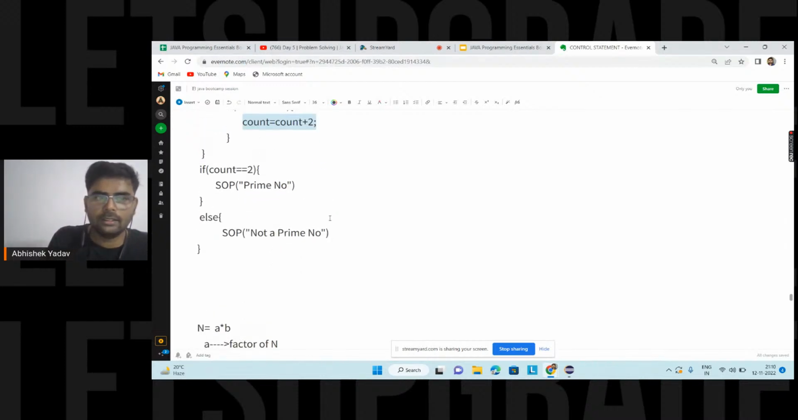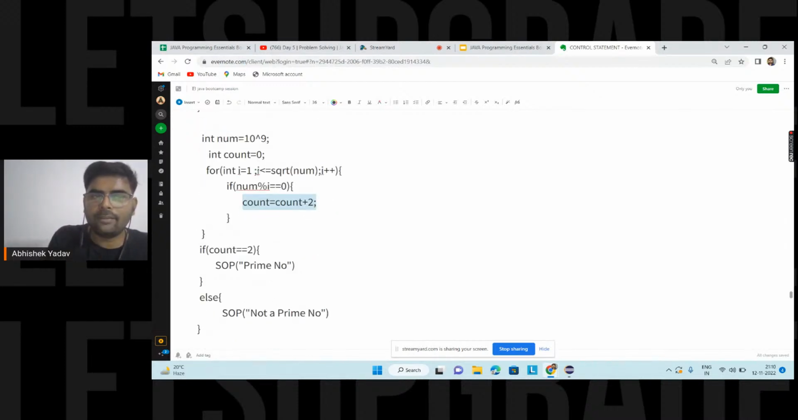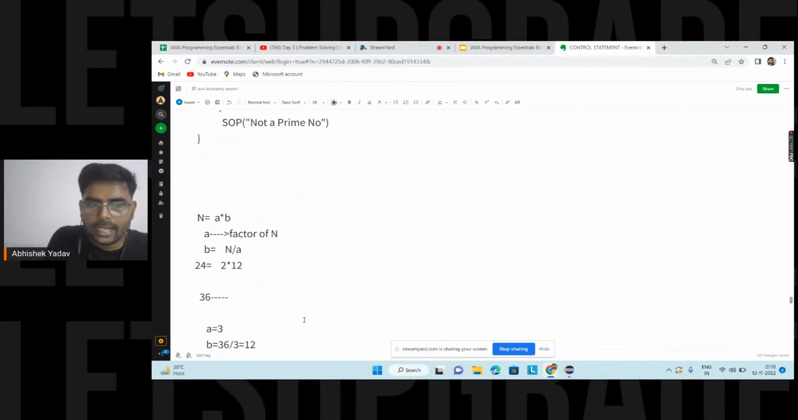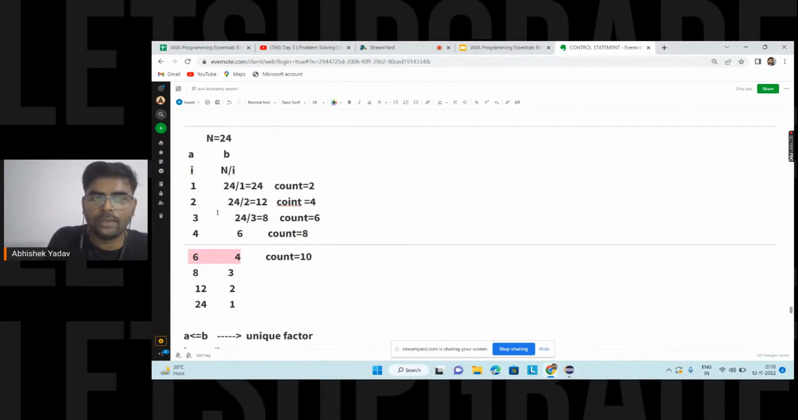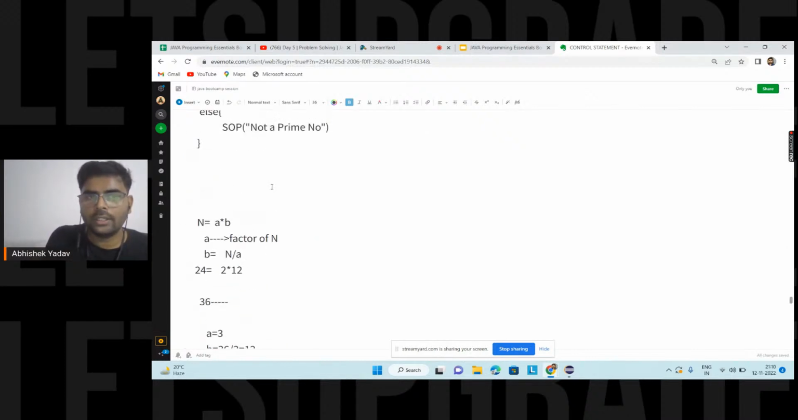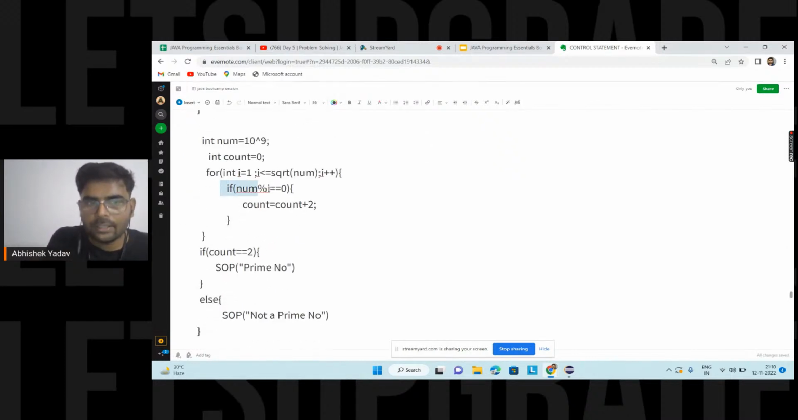This point is clear? You are saying that I have to go till the square root of num, and if I know that one is a factor of n, then I can easily calculate the next factor also. So here I am doing the same thing. If i is a factor of num, then I have to add 2, because at this point I am getting two unique factors, right everyone?